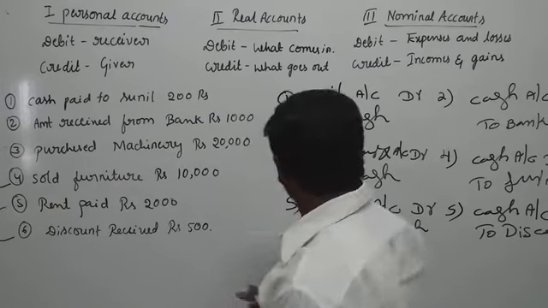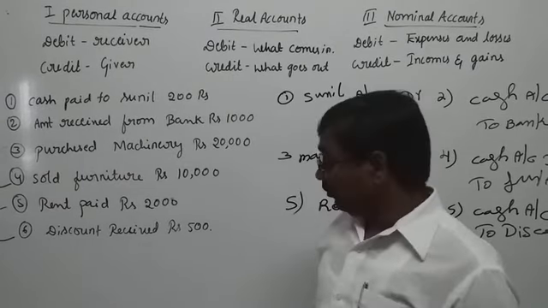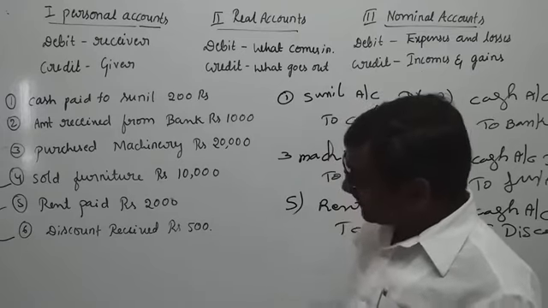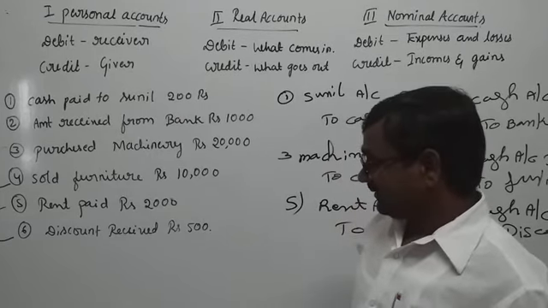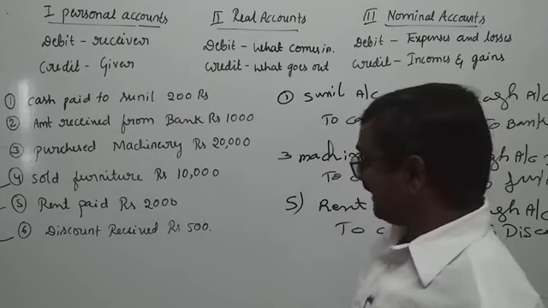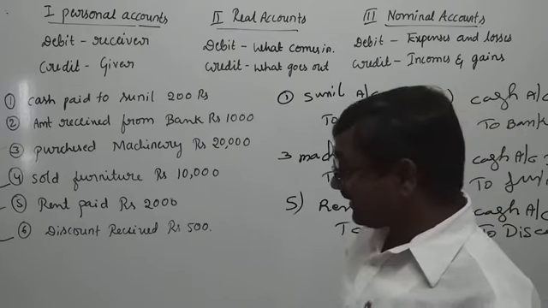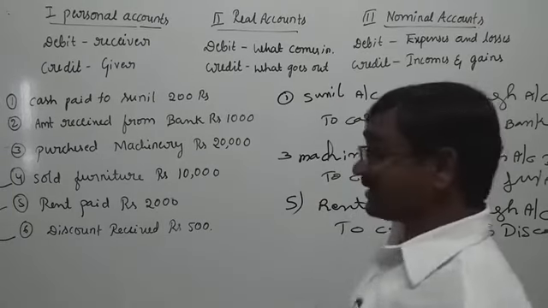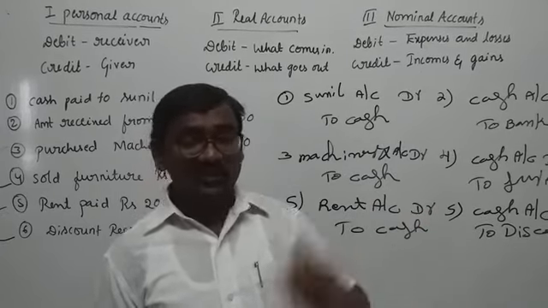Suppose it were discount allowed, it would be an expense or loss, but here discount is received. That's why we pass the entry like this: cash account debit to discount account.